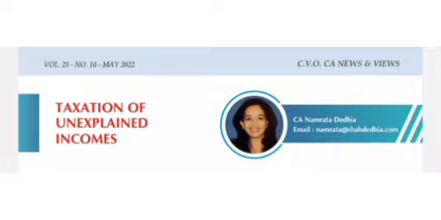This, coupled with recent amendments in Finance Act 2022 to Section 68, nearly incentivizes the assessing officers to blindly apply these provisions.